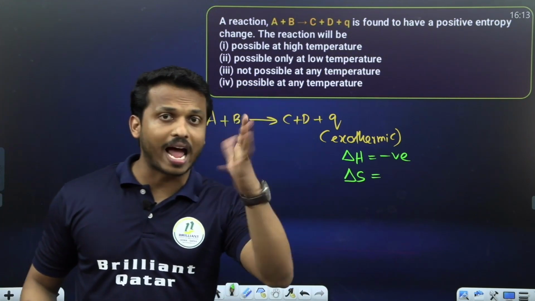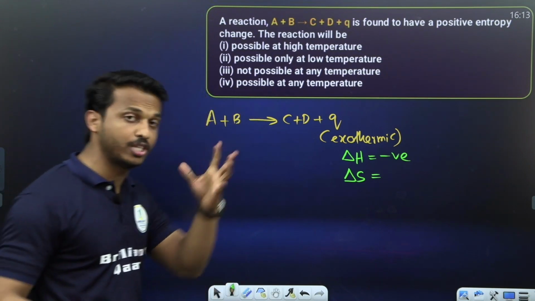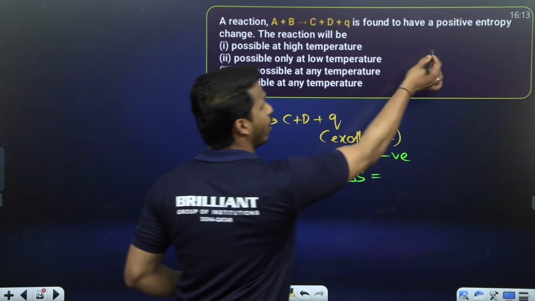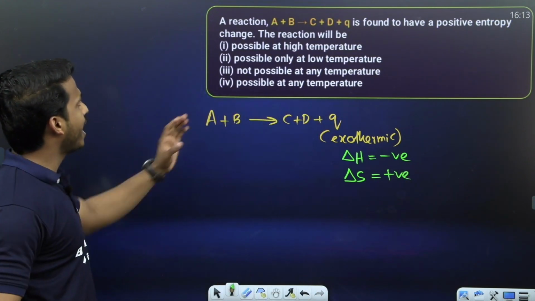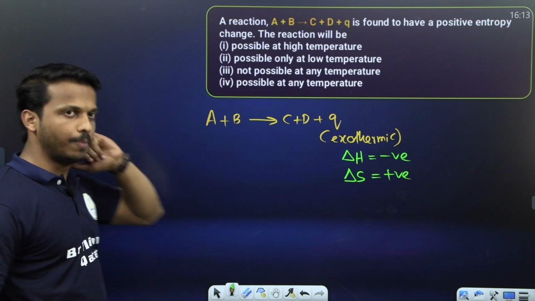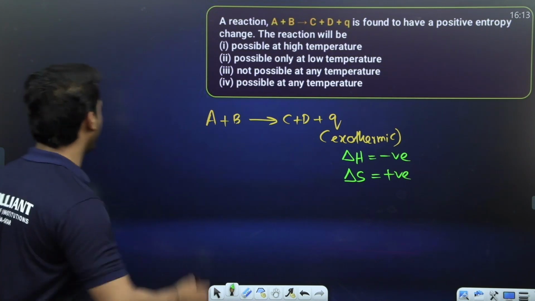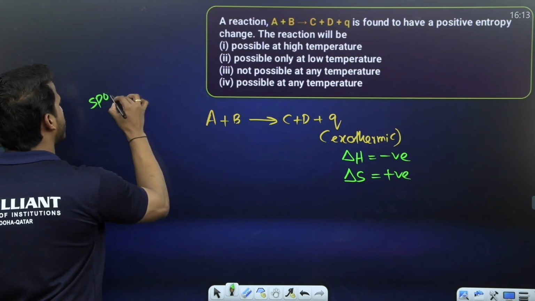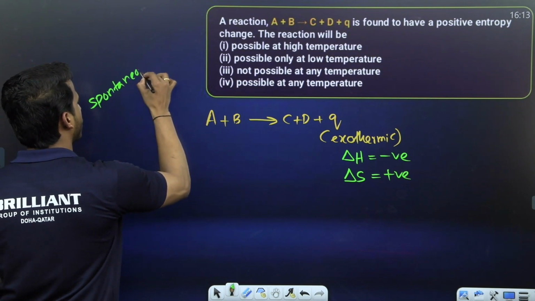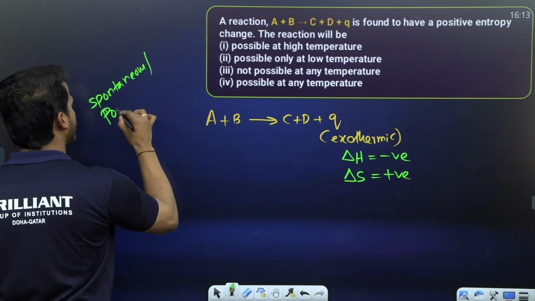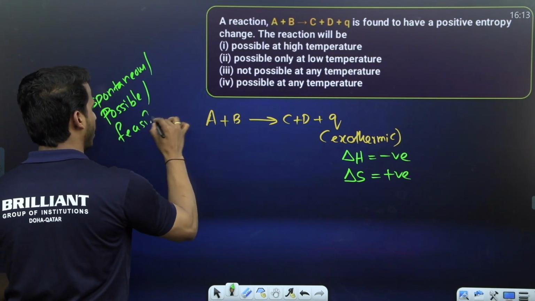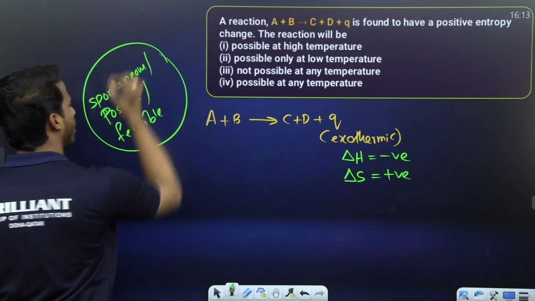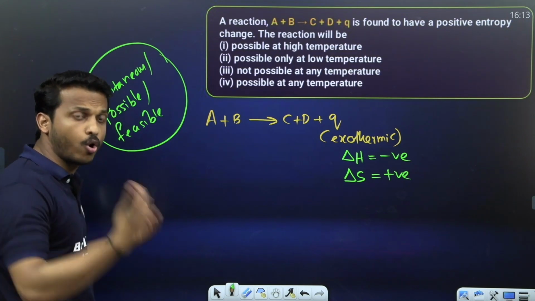What do you mean by entropy? Total degree of randomness of a system, right? Disorderness. They have already given delta S is positive. Question: will the reaction be possible? Whether they say the reaction can be spontaneous, or possible, or feasible, all indicate whether the reaction can occur or not.